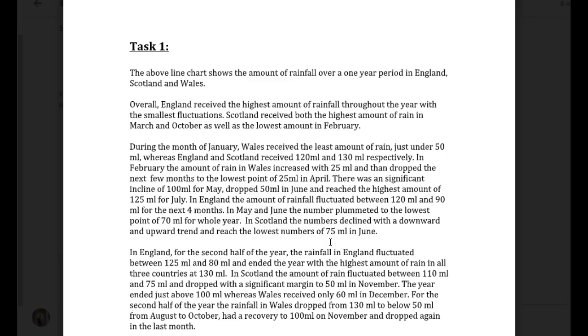Now, this is the one about rainfall in England, Scotland, and Wales. I know there's a lot of information in it. More specifically, there's 36 pieces of information. You should not write about all 36. This is one of those line graphs where you basically have to select information.